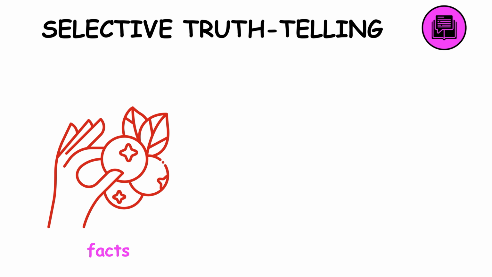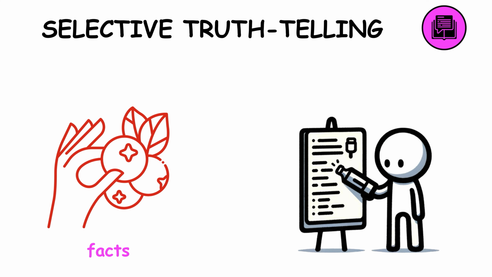Selective truth-telling. Selective truth-telling cherry-picks facts. It presents only certain truths that support a specific narrative, ignoring contradictory evidence.